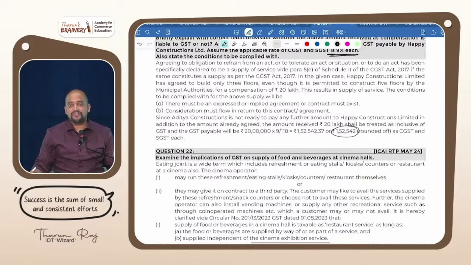That is 3,05,084 is the total amount, and out of this divided by 2, that is CGST component 1,52,542.37. So rounded off to 1,52,542 rupees will be taken as the CGST component, and SGST also same. That is the answer for this.